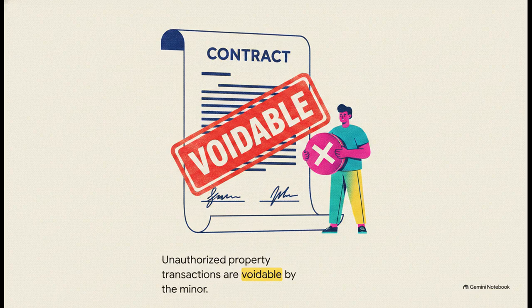And here is your giant red flag vocabulary word for the exam: voidable. If a guardian ignores Section 8 and, say, sells off property without that required court permission, the transaction isn't automatically void. No, it is voidable at the instance of the minor. This means that when the minor comes of age, they hold the legal power to challenge and completely undo that transaction if they want to.